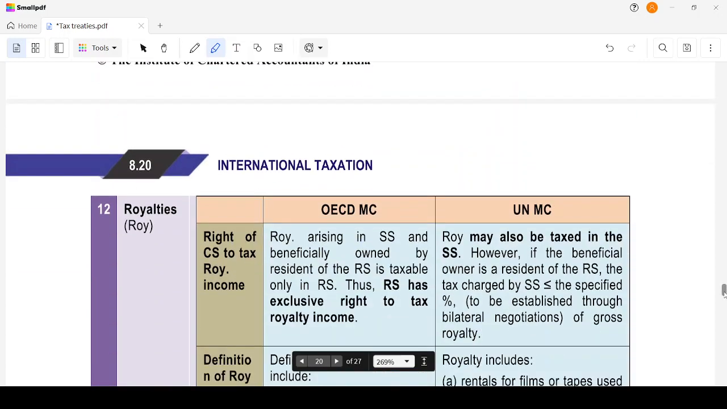Now, moving on to the next one, royalty. This again is an area where questions can be raised.